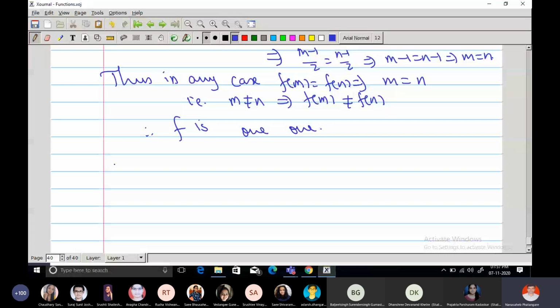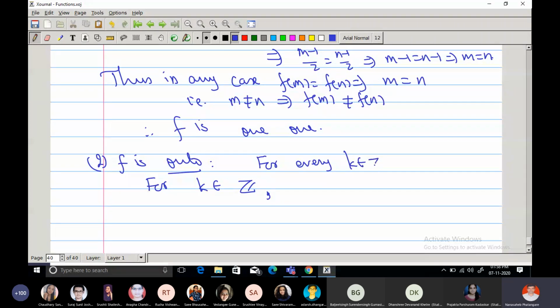Right, so f is an onto function or surjective. So how to prove that f is onto? For any k belongs to integers, right? When we say that f is onto, for every integer k, can we produce an element in the domain such that f of n is equal to k?